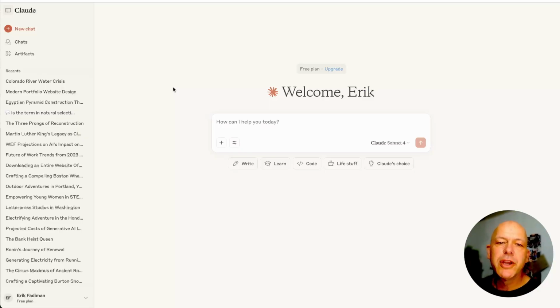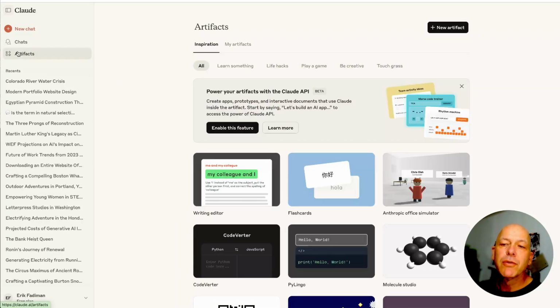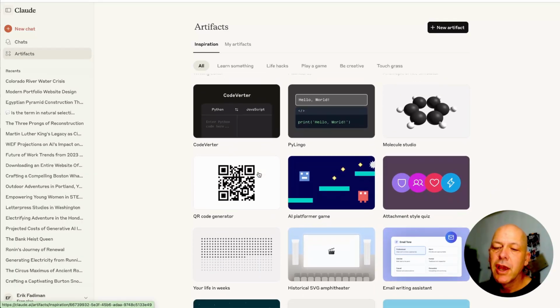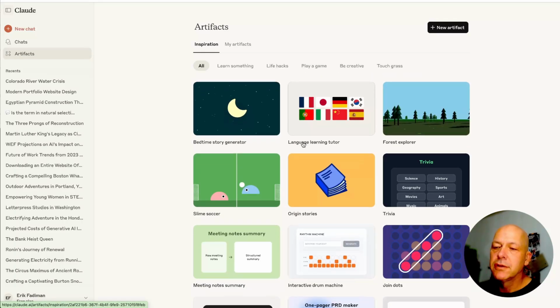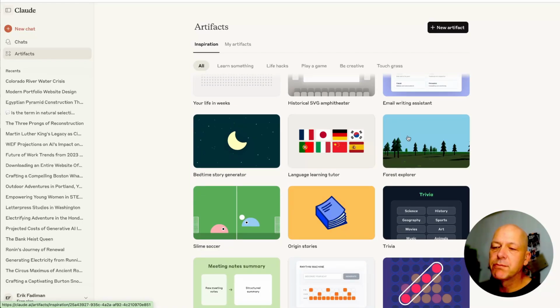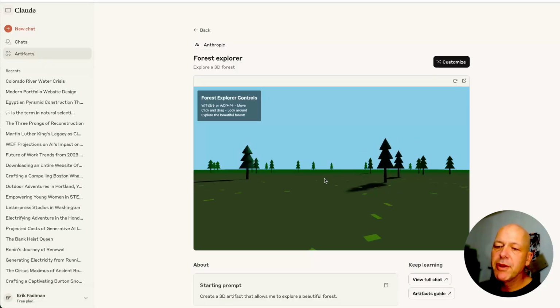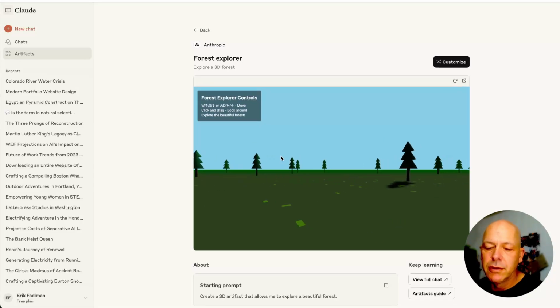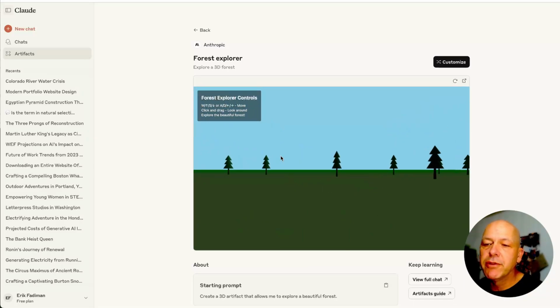All right, so here we are in Claude. This is my first attempt at vibe coding. I'm going to go into Artifacts, and I'm going to browse, because I've heard that there's tons of starter projects. I could go into any of these. Where was one that I liked? Forest Explorer. Somebody said, make me a 3D Forest Explorer game. And sure enough, I can just use my arrow keys and zoom around this 3D world.